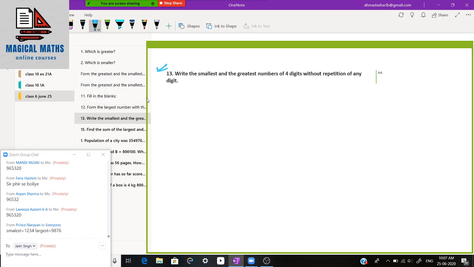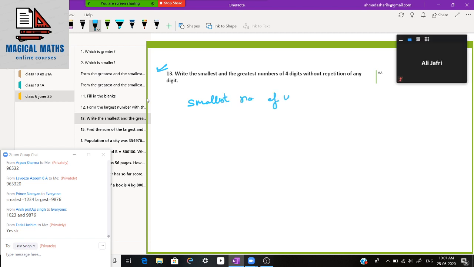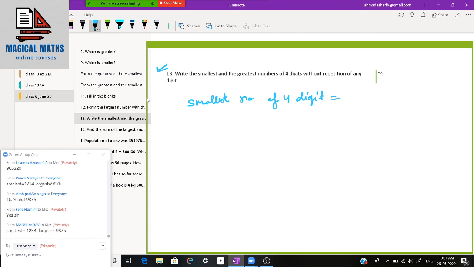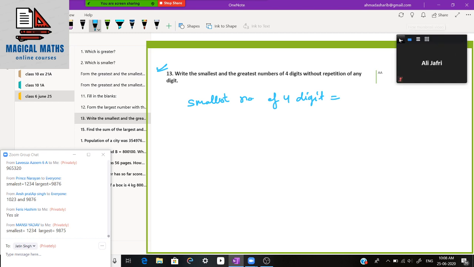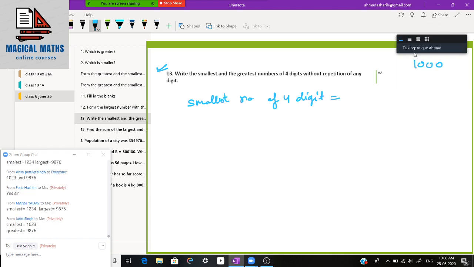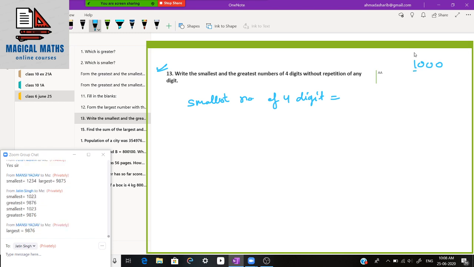Question 13. Write the smallest and greatest number of 4 digit without repetition of any digit. So we have to write the smallest and greatest number of 4 digit. Look, the smallest number of 4 digit is 1000, but we cannot repeat any digit here. Okay, we cannot repeat any digit. That is why we cannot repeat 0. So what will we write? 1, this 1.